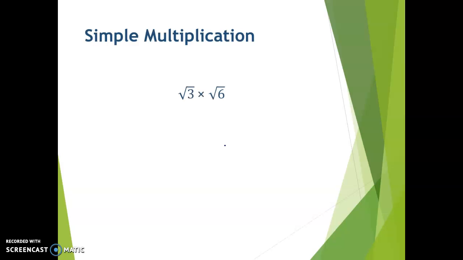Let's start with root 3 times root 6. Now, the index for both of these is the same. Even though it's not there, we know it's the square root of 3 times the square root of 6. We can write that as one thing, the square root of 3 times 6. Now, we can then multiply and then prime factor, or we can just go ahead and write the prime factors of each of these numbers.